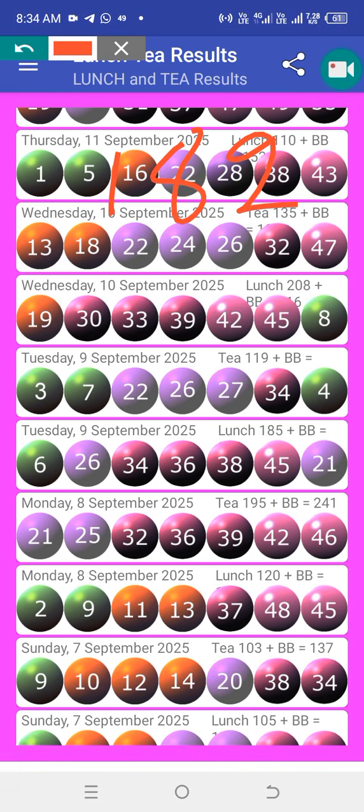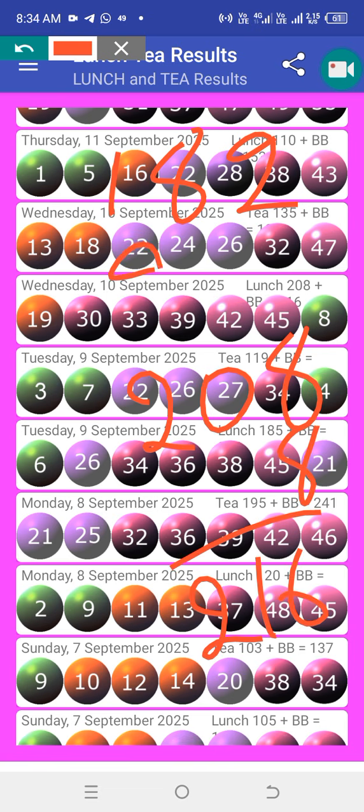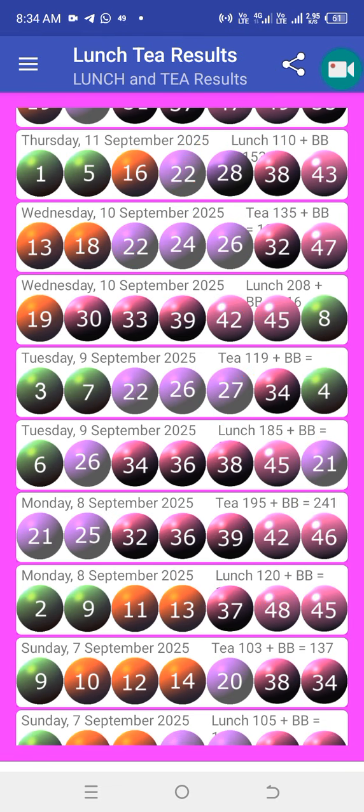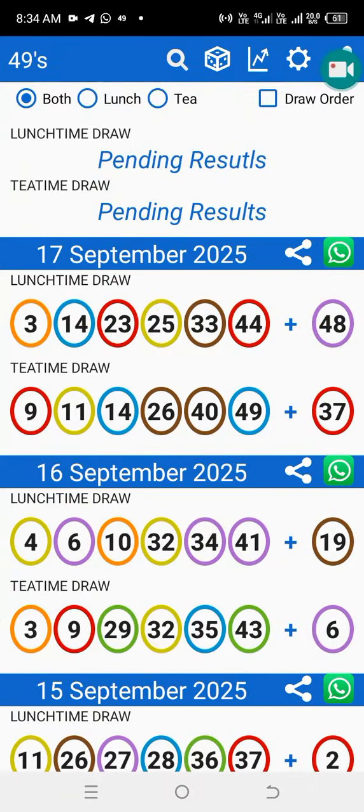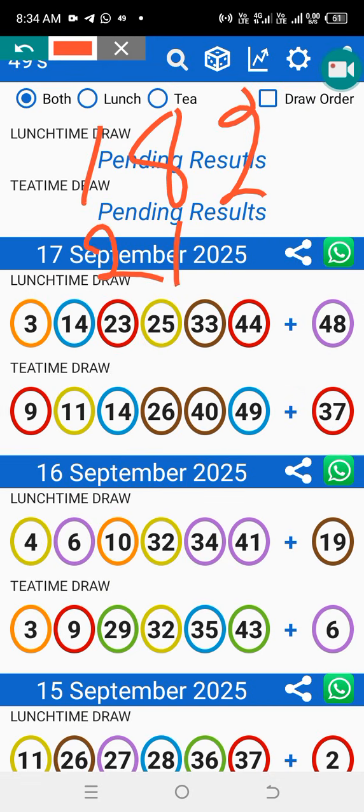Then here the code of last week Wednesday. 28 plus 8 is 216. The code is 216. Right? So I have 182 and 216.